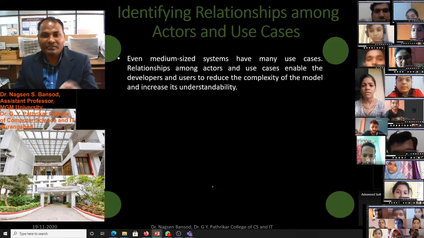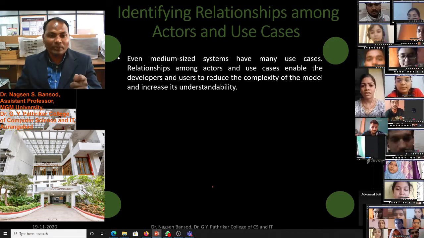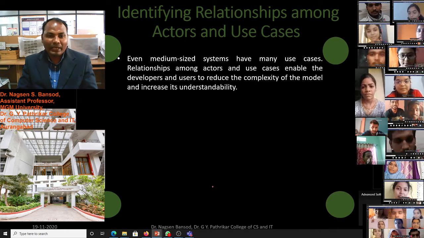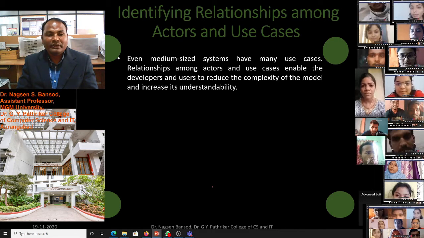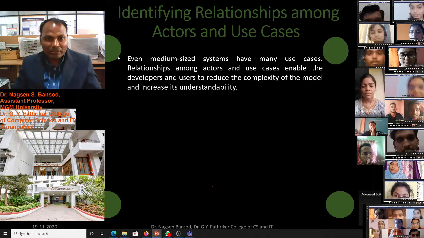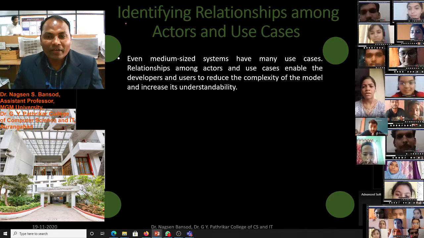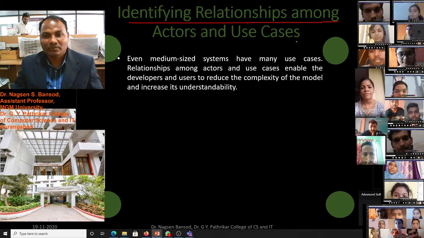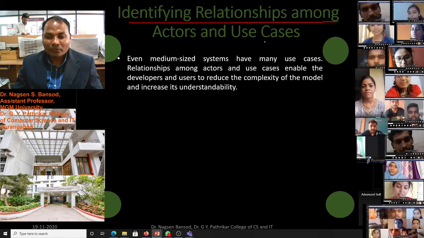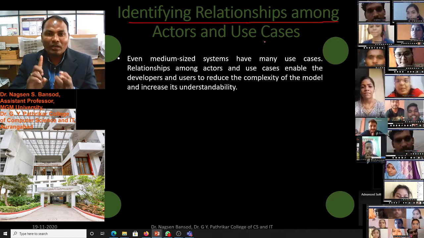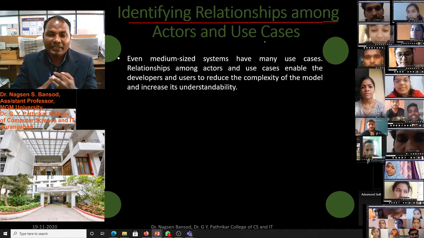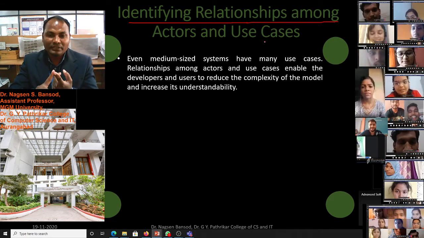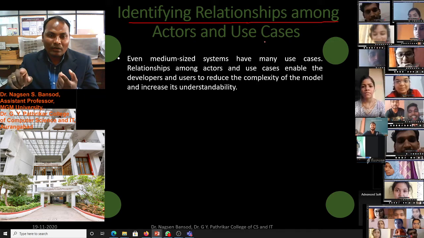Relationships among the actors and use cases enable the developer and users to reduce the complexity of the model and increase its understandability. We will see identifying relationships among the actors and use cases in the next lecture. Till date we have discussed use cases and scenarios, and we have refined the use cases and seen refining scenarios.